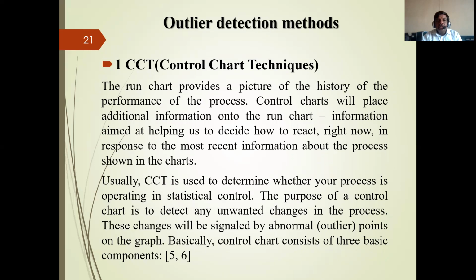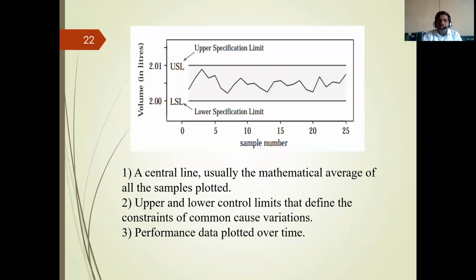And by using this CCT, you will determine whether your process is operating in statistical control, and the purpose of a control chart is to detect any unwanted changes in the process. These changes will be signified by abnormal points. The below figure shows the control chart.